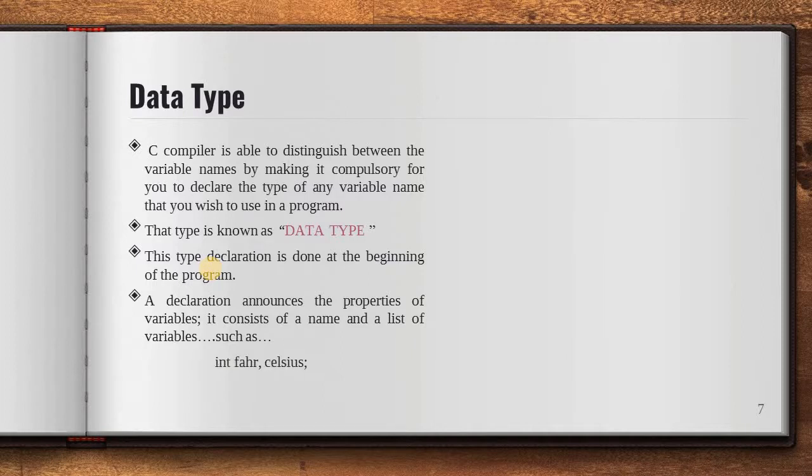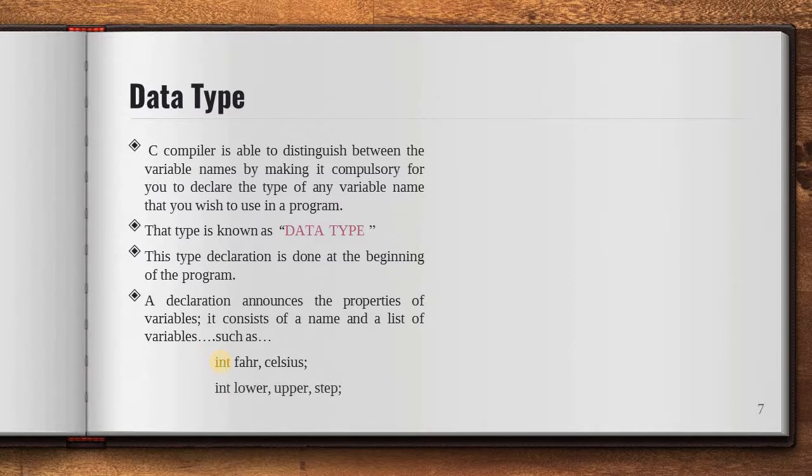For example, int fahr, celsius. That means over here I have declared two variables, fahr, that is FAHR, and the second one is celsius. Besides that, I have also mentioned a data type. Over here the keyword int refers to integer. Integer is a data type. I will explain what an integer is.